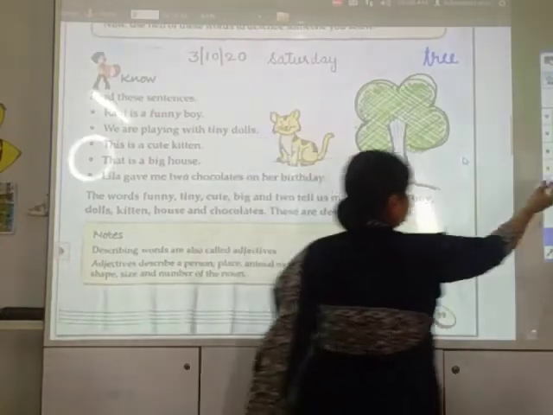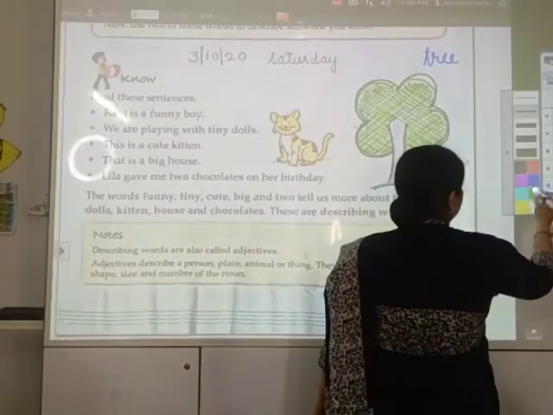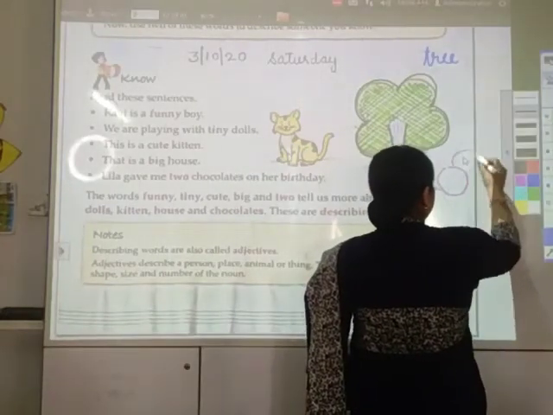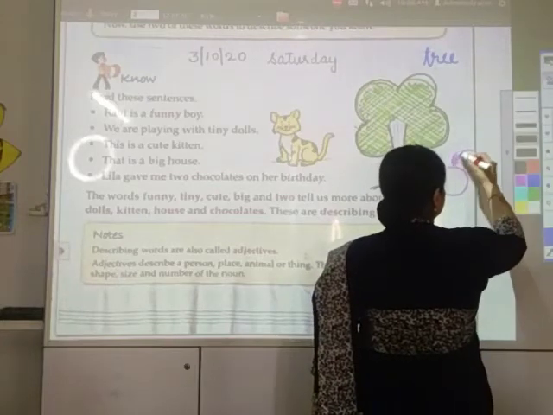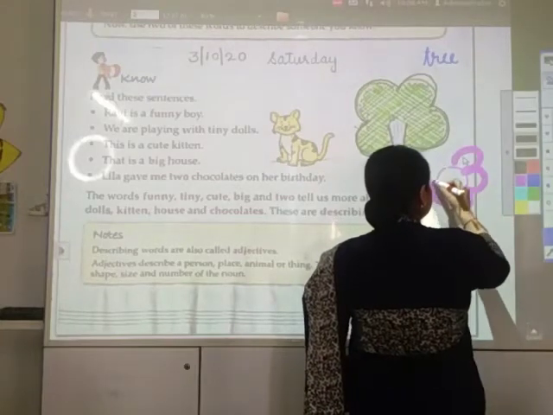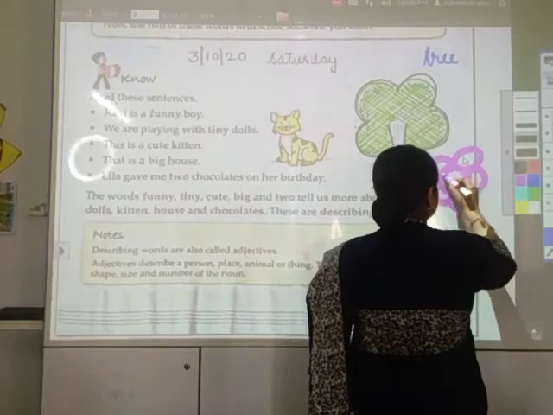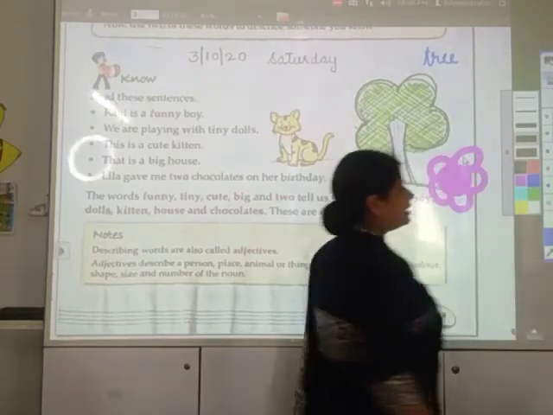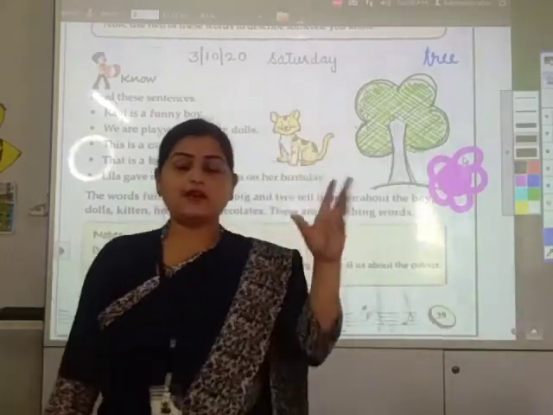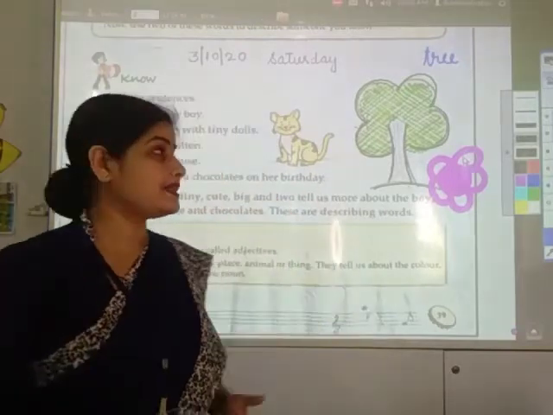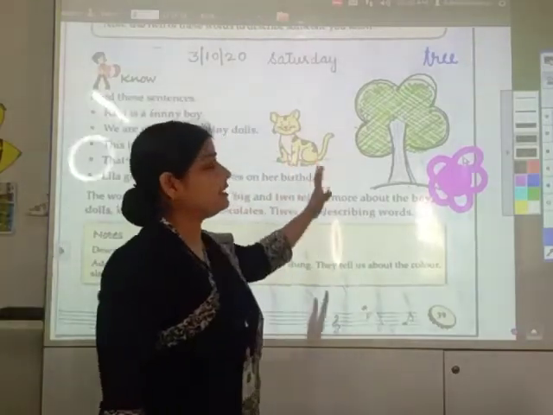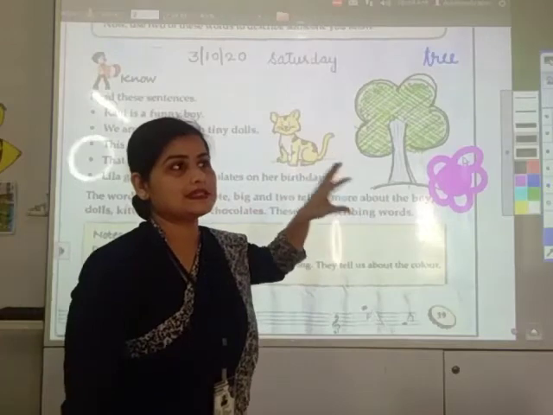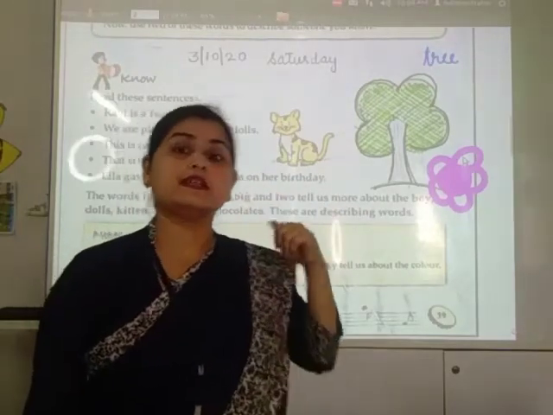One of you have drawn pink flower, isn't it? किसी ने pink flower ड्रॉ किया था, किसी ने रेड फ्लावर ड्रॉ किया था, किसी ने ग्रीन ट्री ड्रॉ किया था. So everybody of us have specified that we have drawn this and we have specified the colors.